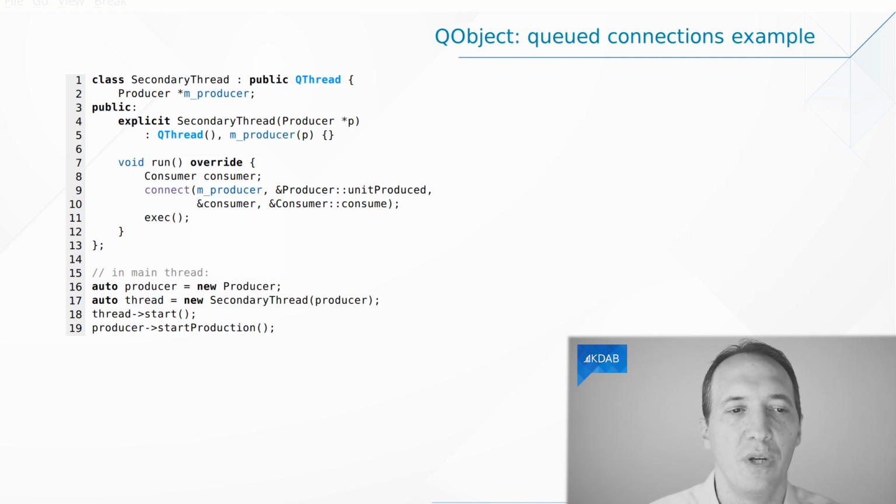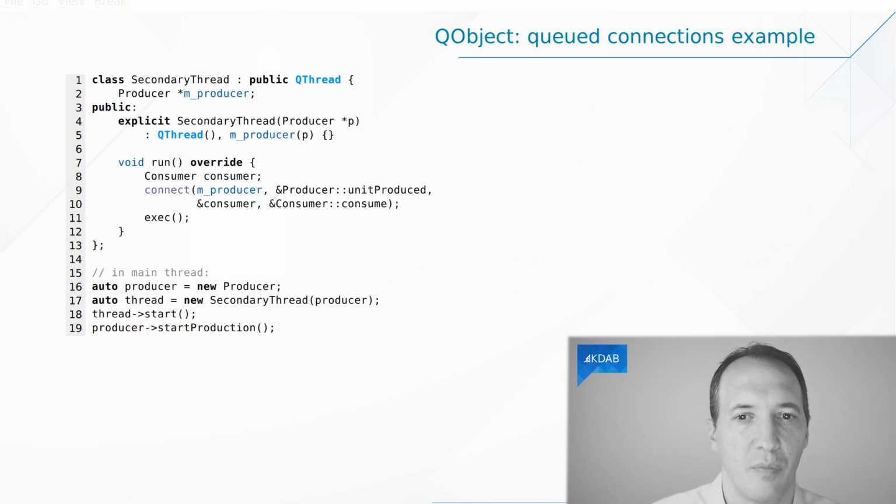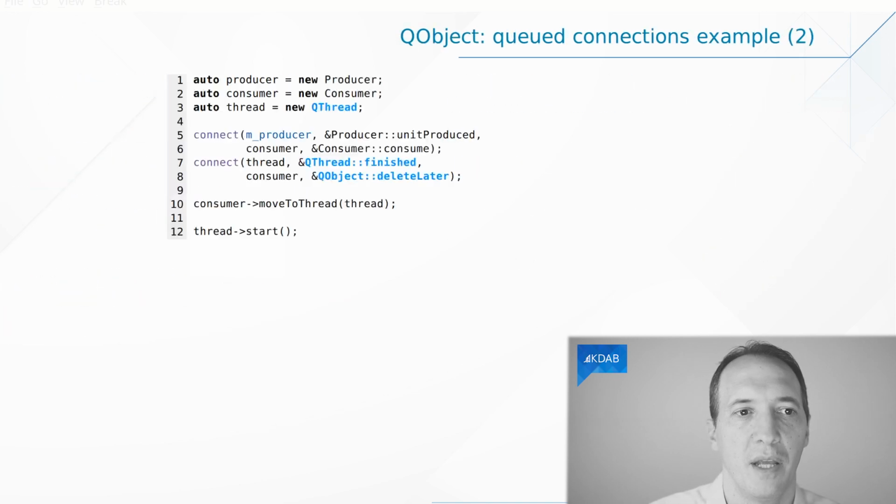So to really understand what's happening in general with cross-thread signals and slots, we can think of it this way. We emit the signal, it becomes an event. The event is posted into the queue of events of the receiving thread, in this case, the secondary thread. And then later on, we get to that queue of events, process it, and that's when the slot is called. Okay? Let's see a better example for this problem here.